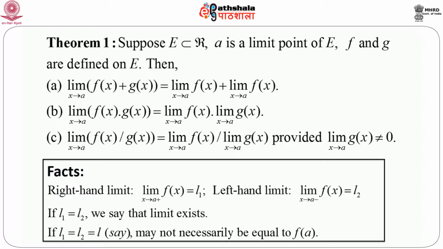Similarly, when x approaches a from the left side of a, that is from the lower values of a, and we consider the limit of f(x) as x comes to a from the lower side, or from the left side, and if this value is L2, if it exists, then we say L2 is the left hand limit of f(x) as x goes to a. And now the existence of the limit can be defined in terms of this left hand limit and right hand limit. If we look at the definition of existence of limit, it is pretty obvious that if L1 equals L2, we can immediately say that the limit exists.